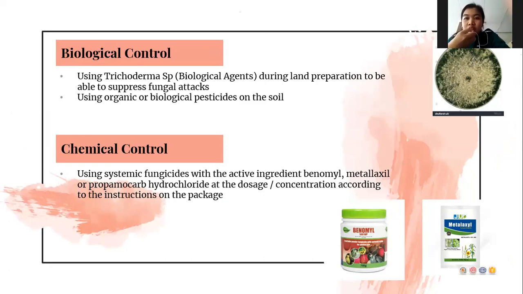The last one is chemical control. We can use systemic fungicides with the active ingredients benomyl, metalaxyl, or propamocarb hydrochloride at the doses or concentration according to the instructions on the package.